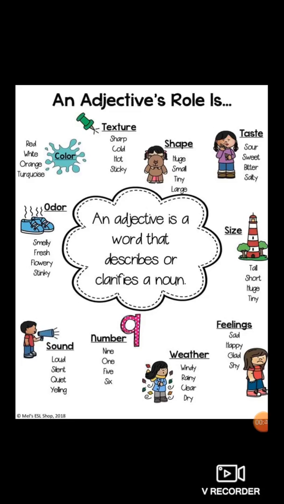Now, what is the adjective's role? It tells color, texture, shape. It tells more. Adjective is a word which tells more about a noun or pronoun, and we have studied what is noun and what is pronoun. Now, adjective tells about color, texture, shape, taste, odor, size, sound, number, weather, feelings. Okay, let us see with the help of examples.